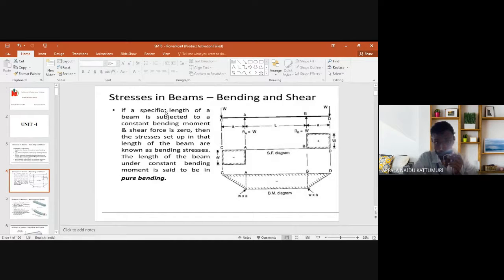So according to the definition, if a specific length of a beam is subjected to a constant bending moment and the shear force is zero, as in the length A to B, that length is said to be in pure bending.